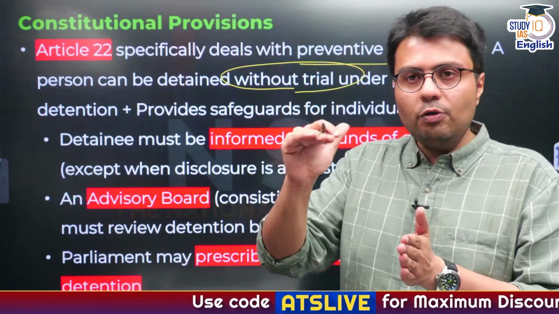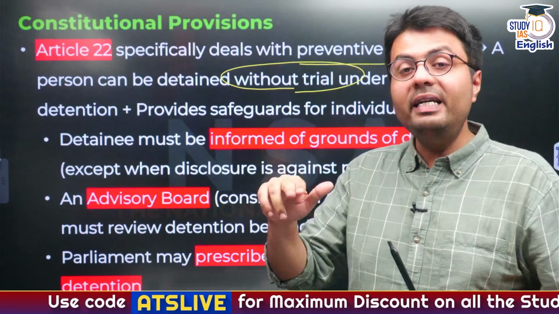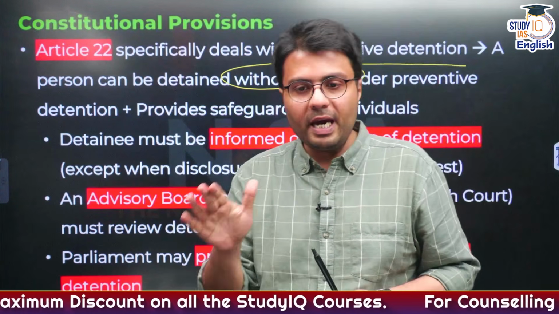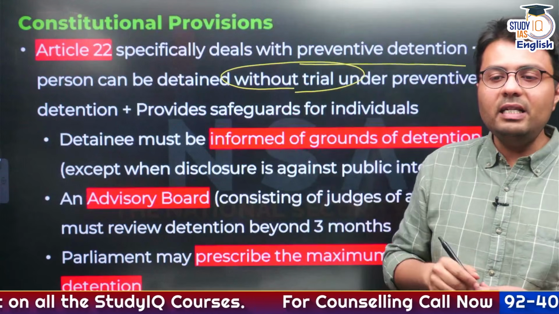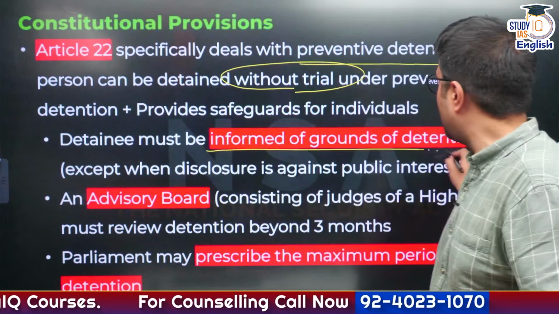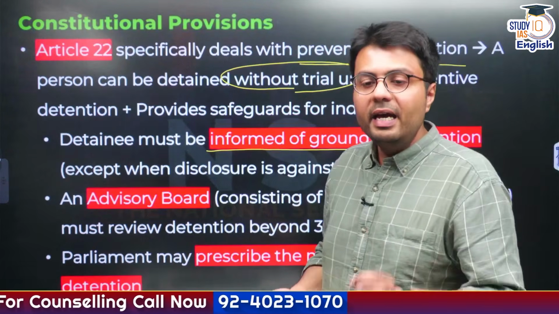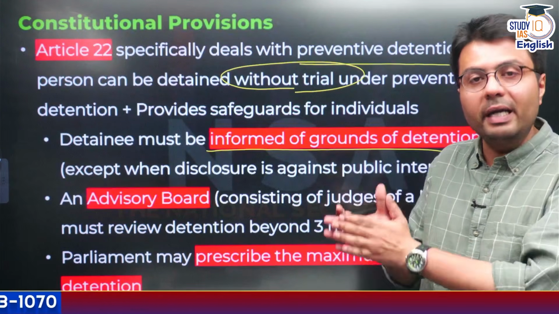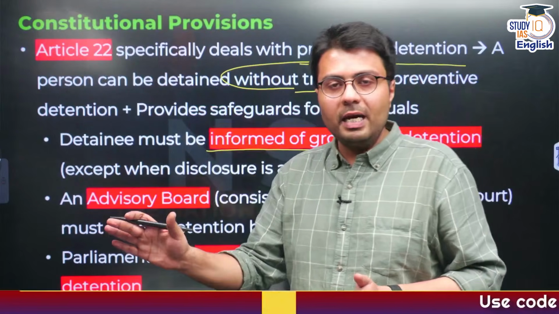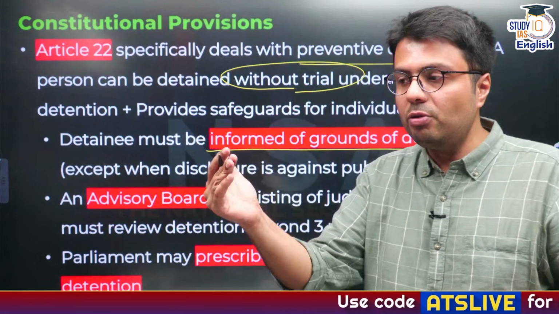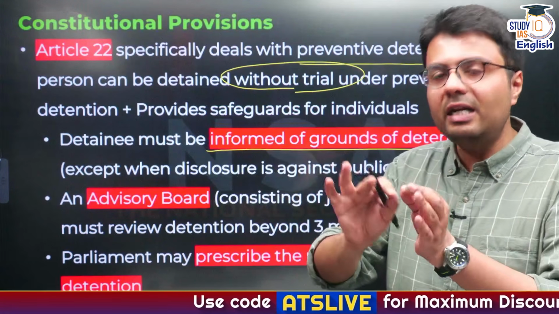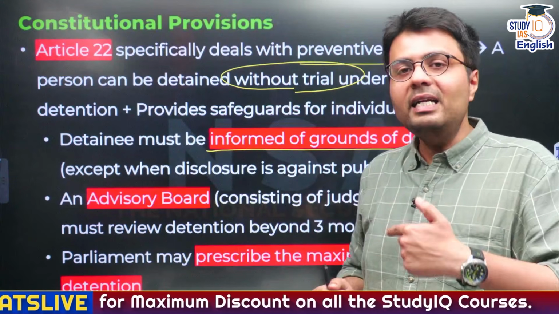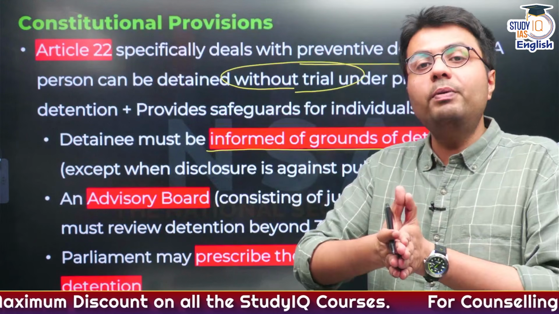So it includes many criteria under which you can detain a person, and it also includes certain safeguards which are provided to those persons. Okay, first is that the detainees will be informed of the grounds under which they have been detained, except when the disclosure is against national security or against public interest. So in usual circumstances, the detainees are told about the reasons why they have been detained unless the reasons itself violate public interest.